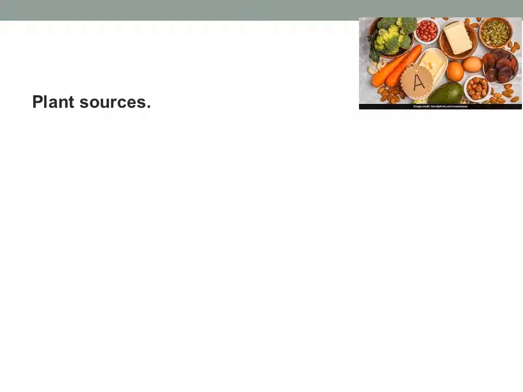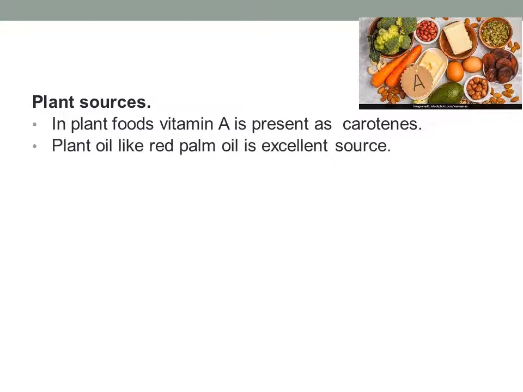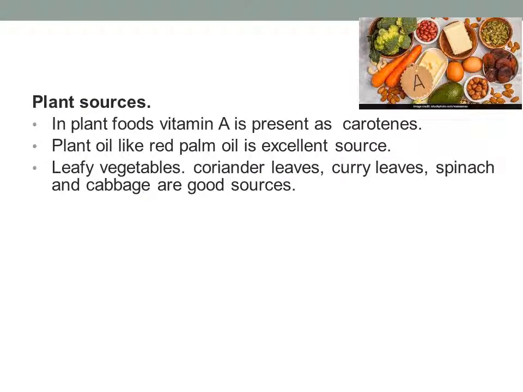And among the plant sources, vitamin A is present in the form of carotenes. Plant oils like red palm oil are one of the excellent sources of vitamin A. Leafy vegetables like coriander leaves, curry leaves, spinach, and cabbage are good sources.